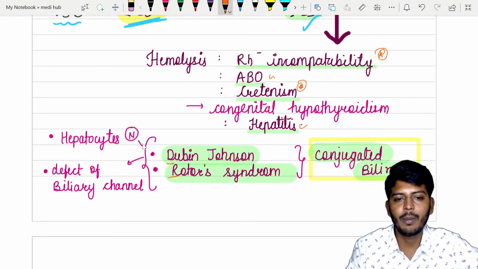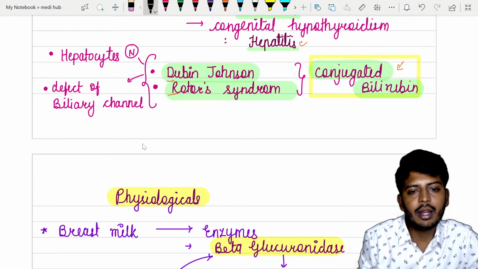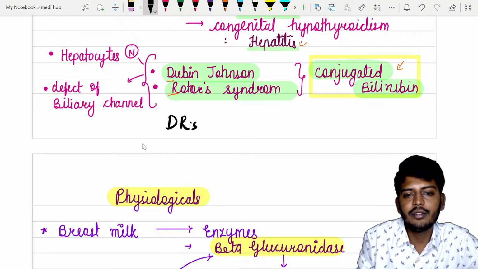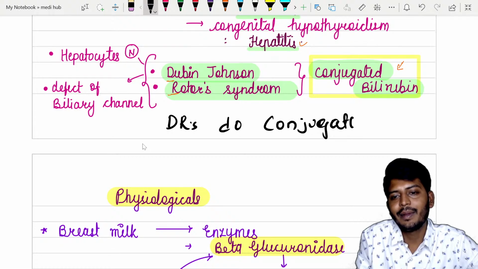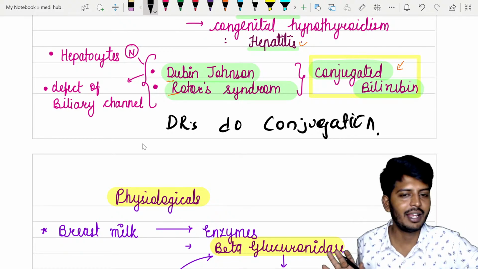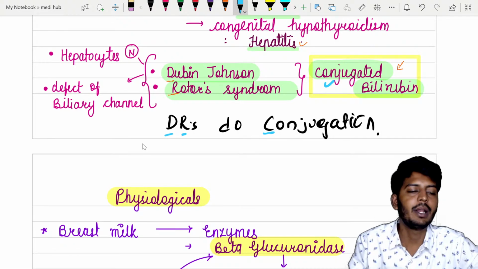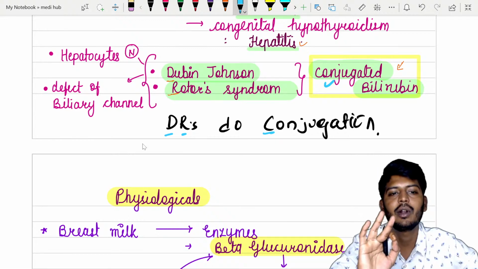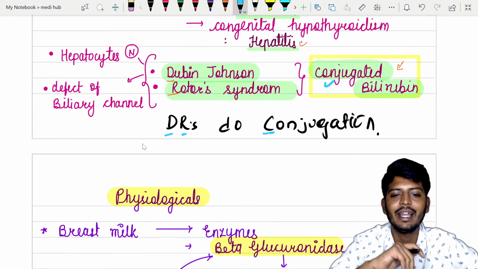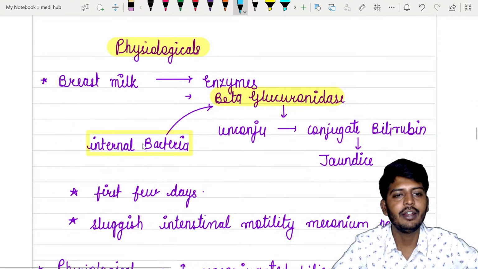Remember, Dubin-Johnson syndrome and Rotor syndrome, in both of them, the type of bilirubin elevated is conjugated bilirubin. How can you remember? You remember it with a mnemonic. Doctors do conjugation. Now sir, what does this mean? Don't ask me the meaning of the mnemonic. I will teach you the technique of the mnemonic. D for Dubin-Johnson, R for Rotor, C for conjugated bilirubin. So Dubin-Johnson and Rotor syndrome are the hepatic jaundices in which elevated level of what is that? Very good. Elevated level of your conjugated bilirubin. Okay. Let's go to the next one.